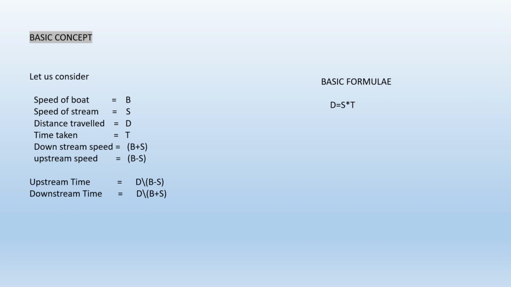And before going to the upstream time, we have to know the basic formula: distance is equal to speed into time. When we have to find the distance, we need to know the speed and time. Here we need to find the time, so time T is equal to distance by speed. Here the upstream time is equal to total distance by upstream speed, that is D by B minus S, and the downstream time is equal to D by B plus S.